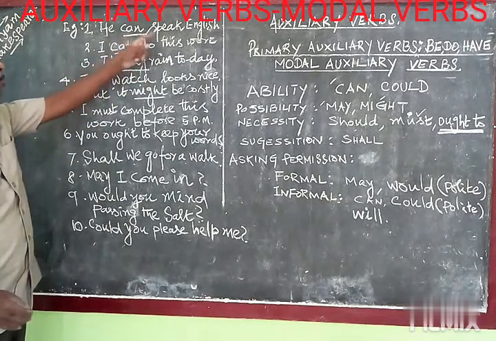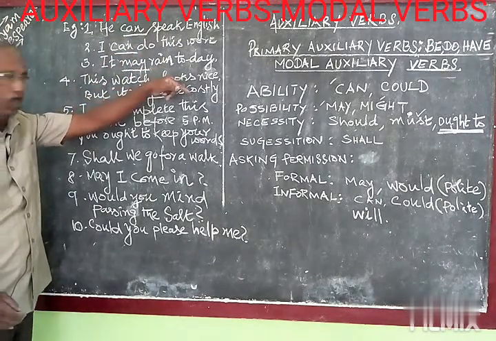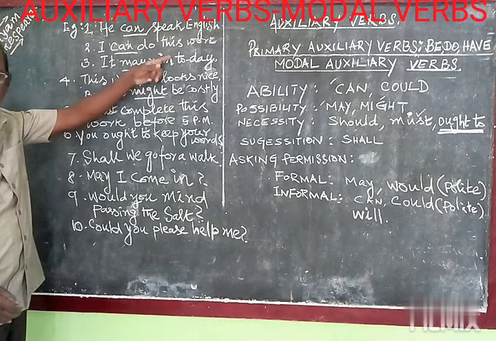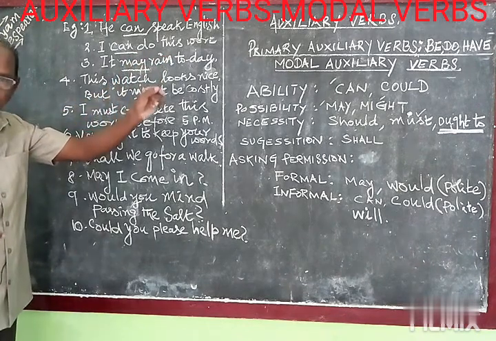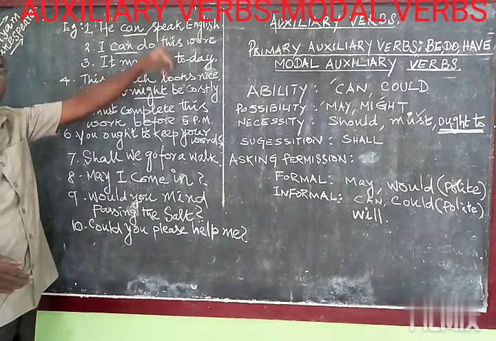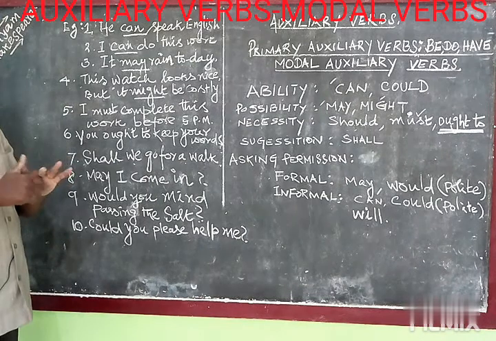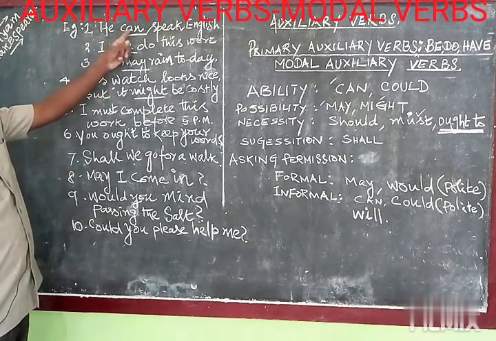I am able to speak English. He is able to speak English. I am able to do this work. I am not able to do this work. He is able to speak, he is not able to speak. So able to is the similar synonym for this modal verb can.